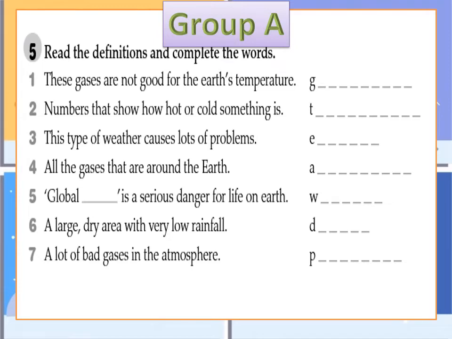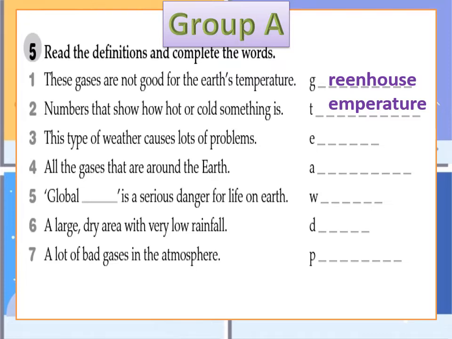Let's check our answers together. Group A, number 1. These gases are not good for the Earth's temperature, so we call it what? Greenhouse. So what's a greenhouse? Bad gases, and they are bad for the temperature of the earth. 2. Numbers that show how hot or cold something is. Temperature. How hot, how cold.